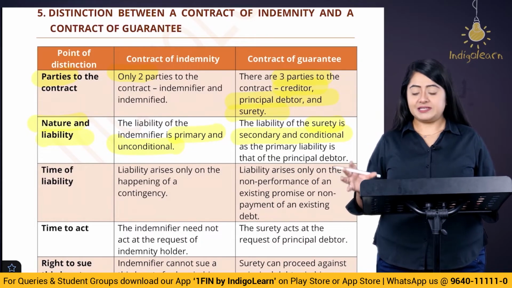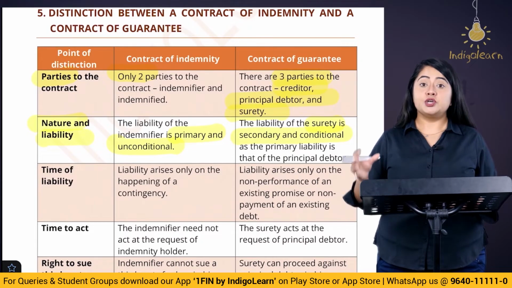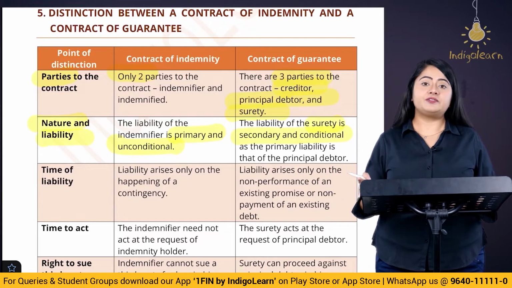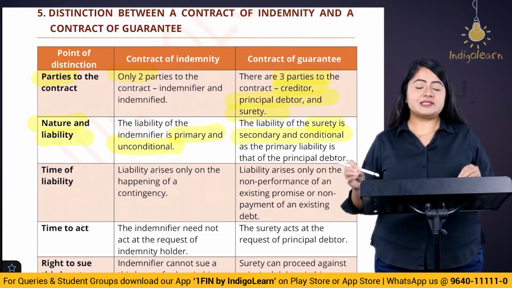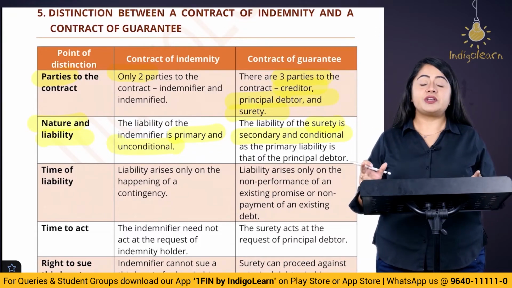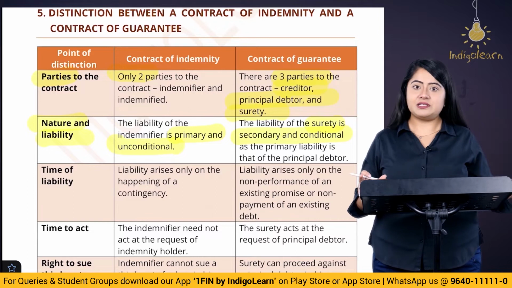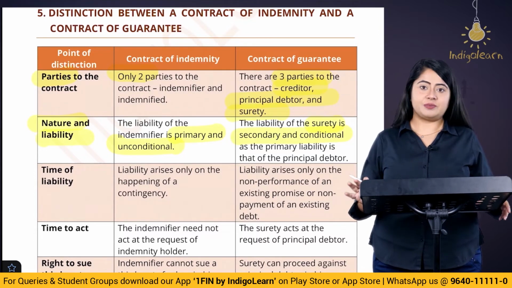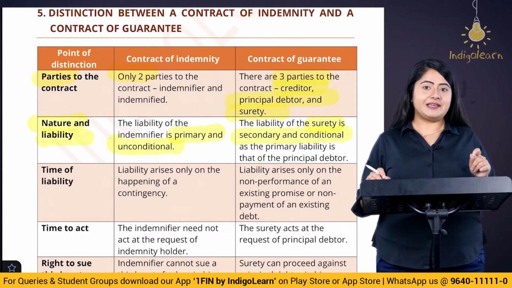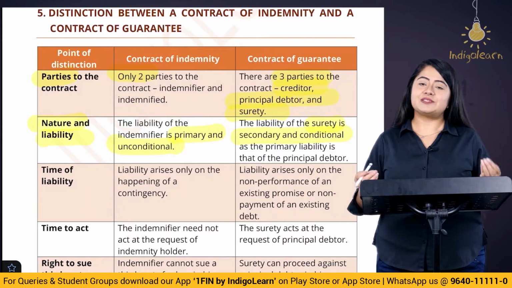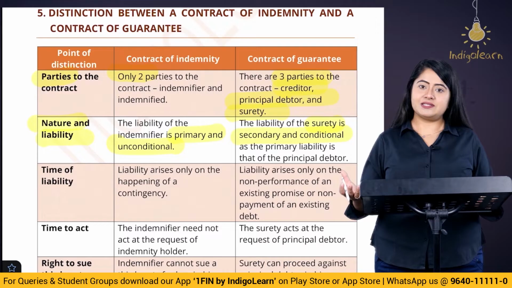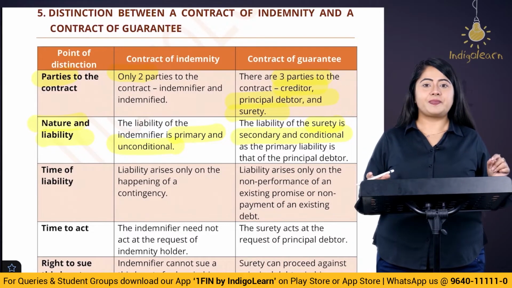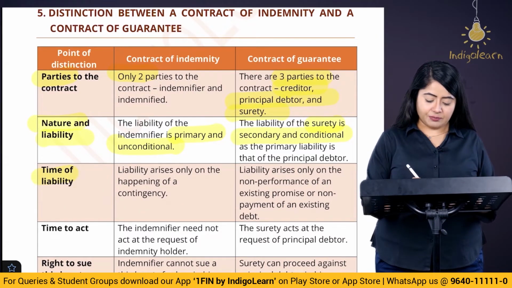See, the surety's liability is conditional, it is secondary. That means the surety is liable only and only if the principal debtor fails to make the payment. Otherwise, he will not be liable. So that means the surety's liability is conditional. The condition here is that if suppose the principal debtor does not make the payment, only then the surety is going to be liable. So it is secondary and conditional in nature. Whereas when we talk about indemnity, in that case, the indemnifier's liability is primary and it is unconditional. So that means if the indemnity holder incurs any losses, then the first person who is going to be liable is the indemnifier.